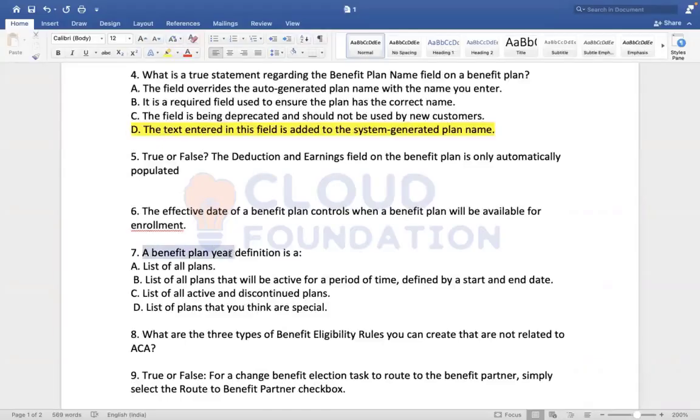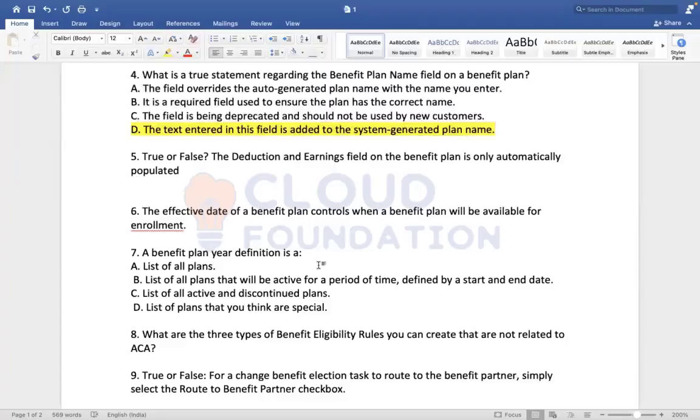A plan year definition is either one of these. What is a plan year definition? How do you define that? It's a combination of plans which we map so that we can assign them to the employees. All the benefits grouped together.